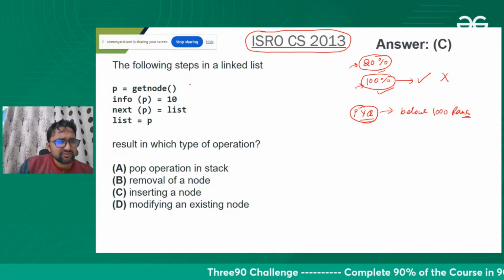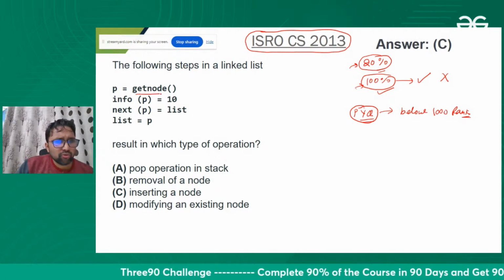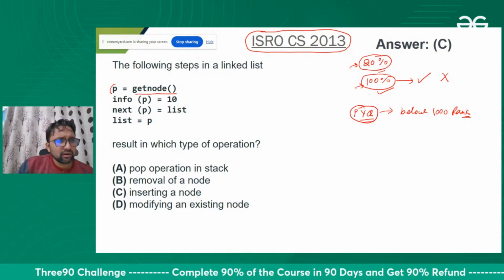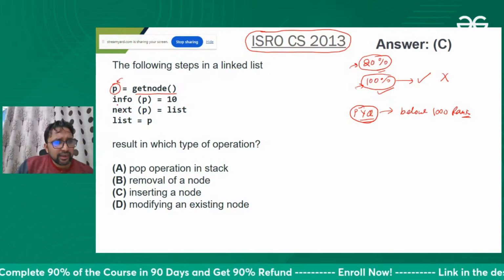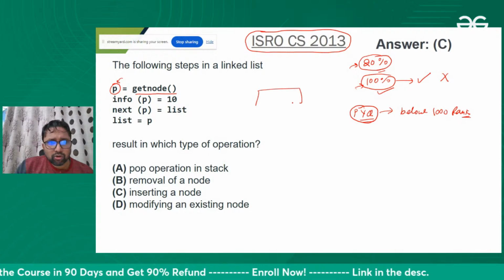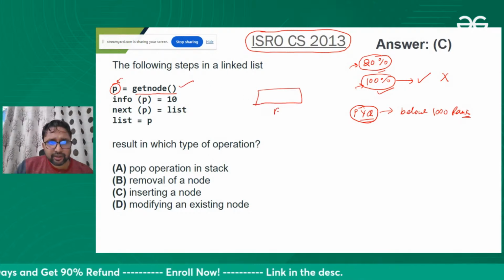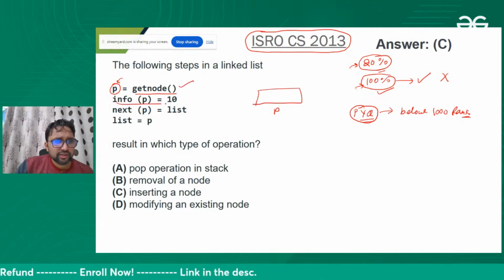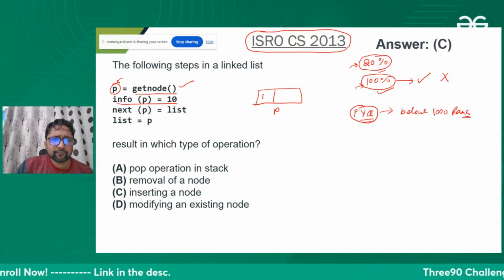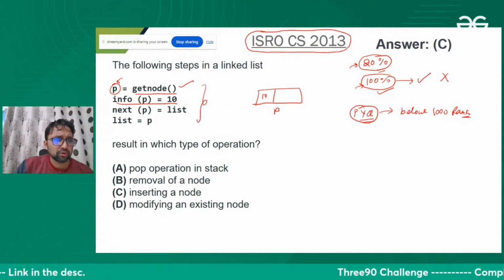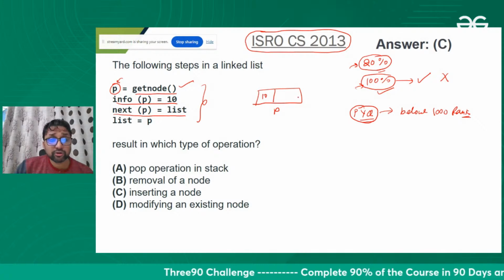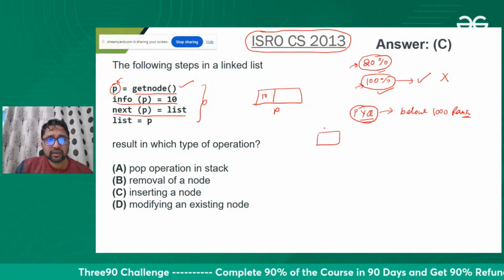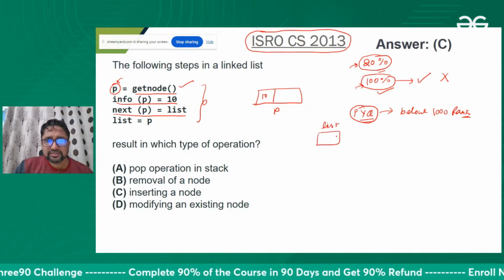So let's see what is happening. Simply we are creating a node here and we store the address of that node in P. In this node, we are storing the value 10 in the info/data part. It's pseudocode. In the next part, we are storing the list, the linked list.